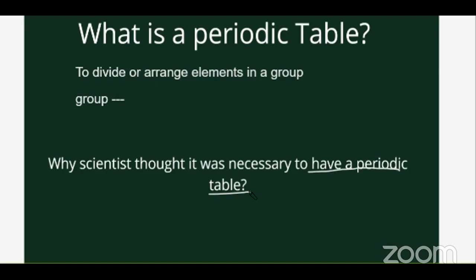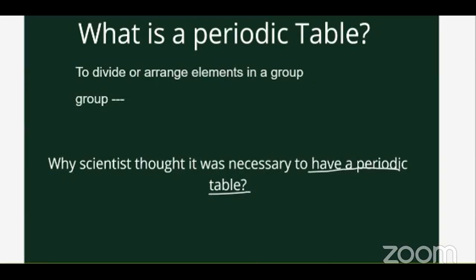So right now we know the electronic configuration of atoms. We know where the protons are present, where the electrons are, the orbitals, everything. But that was discovered by scientists, correct? So when they were putting elements into groupings, they were not aware of it. Initially, when scientists started doing it, they were focusing on the atomic mass, and they started arranging elements according to atomic mass.